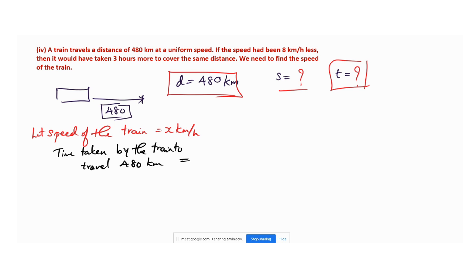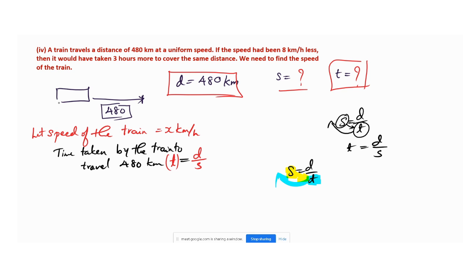Yes, very good, Disha. We know the formula, speed is equals to distance by time. But time is in the denominator, so I can take it up, and the d will be in the numerator. This s I can bring down also. So it will become d by s. Same formula, the time I can take as d by s. Speed is equals to distance by time. What I have done here is the t that I have brought to the left hand side, and the speed I have brought to the right hand side. It will go and settle in the denominator. So t is equals to distance by speed. Yes, very good. Distance by speed.